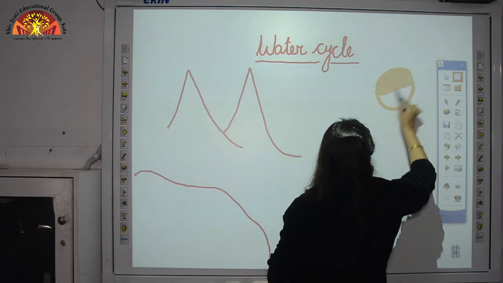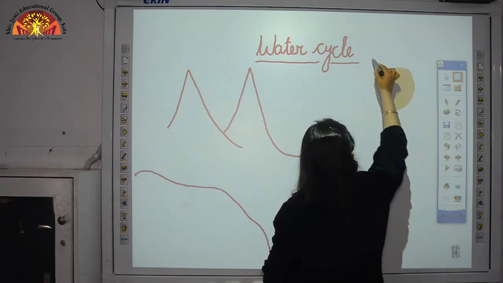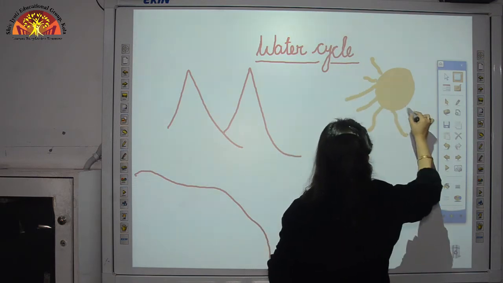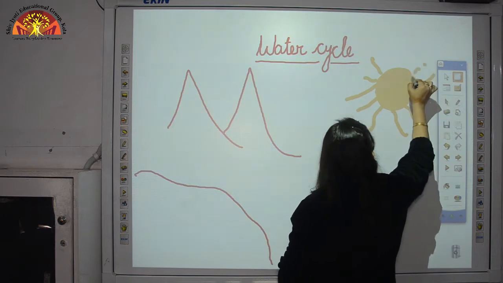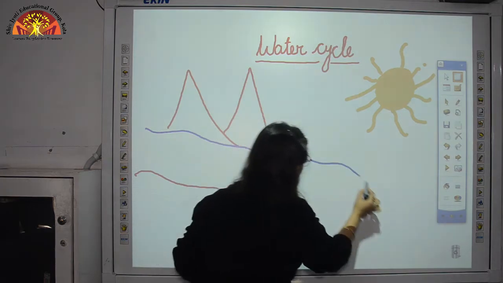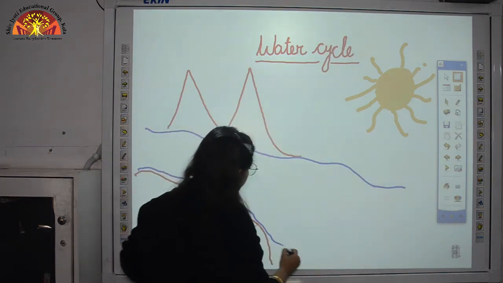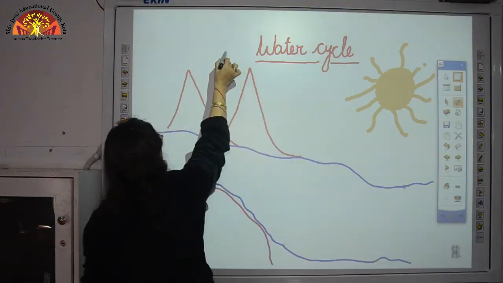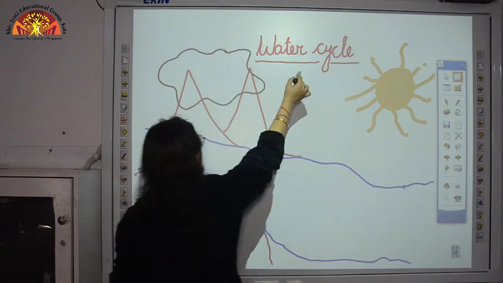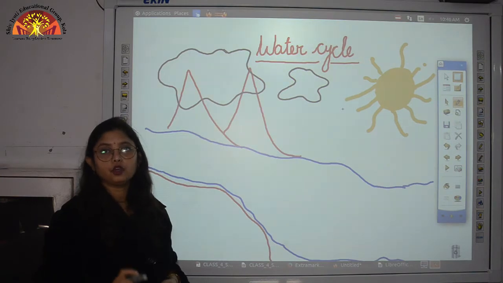Then we draw a sun over here. So children, this way you have to draw the water cycle.